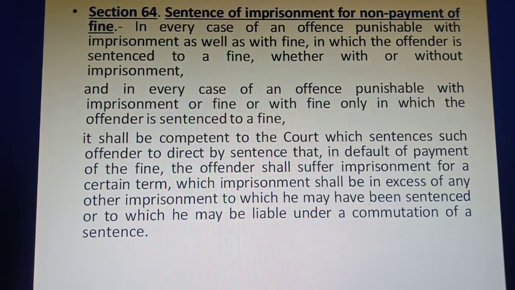The offender shall suffer imprisonment for a certain term, which imprisonment shall be in excess of any other punishment to which he may have been already sentenced by the court, or to which he may be liable under a commutation of a sentence. So this is something about Section 64.